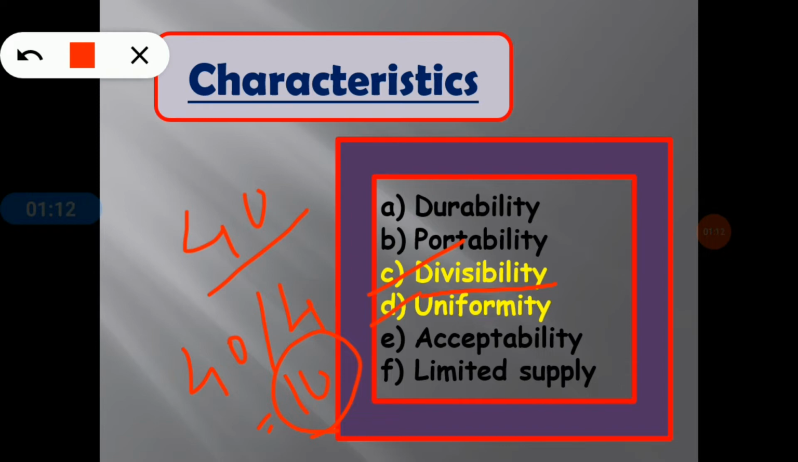Now going to the fourth one, that is uniformity. Uniformity means all units have the same monetary value. All 100 rupee notes have the same value. In fact, nobody can distinguish between two currency notes right out of the mint. This is called uniformity. In a simple sentence, all 100 rupee, 200 rupee or 500 rupee notes have the same monetary value.